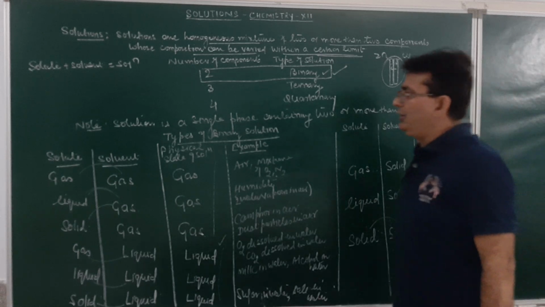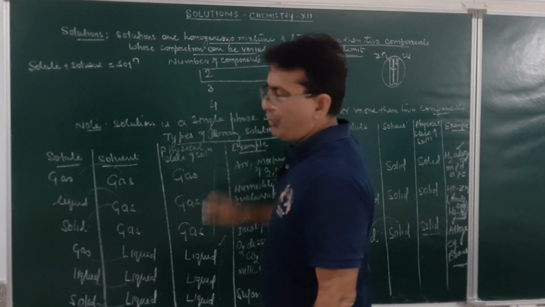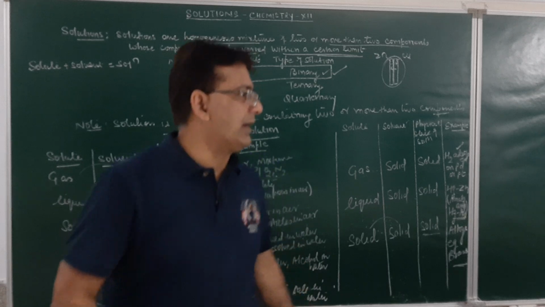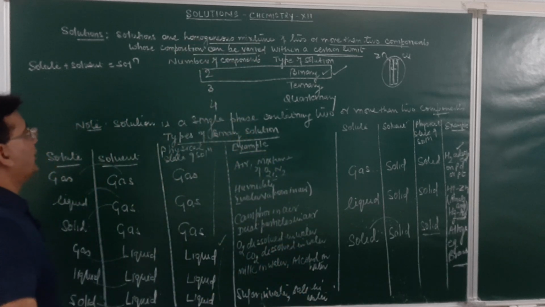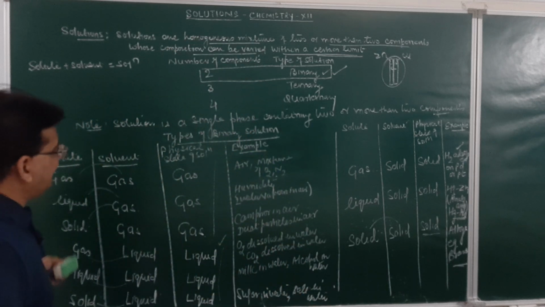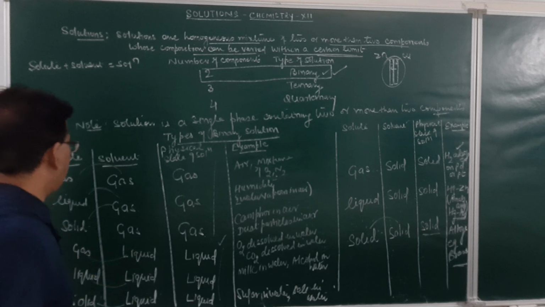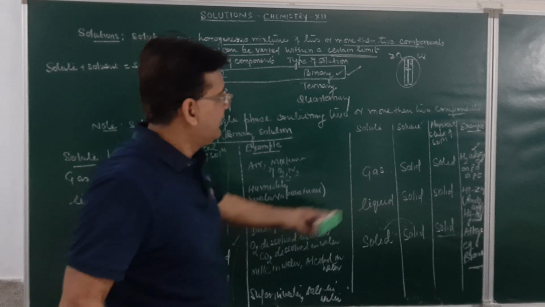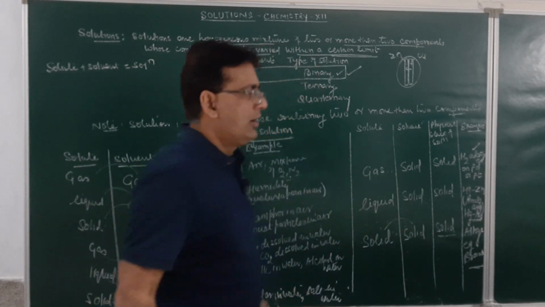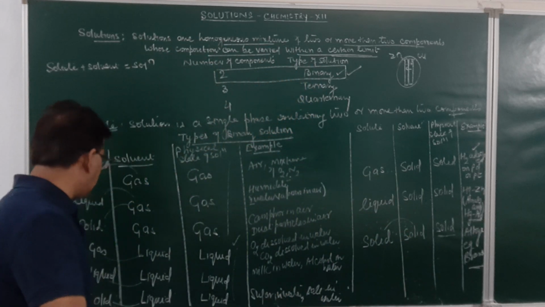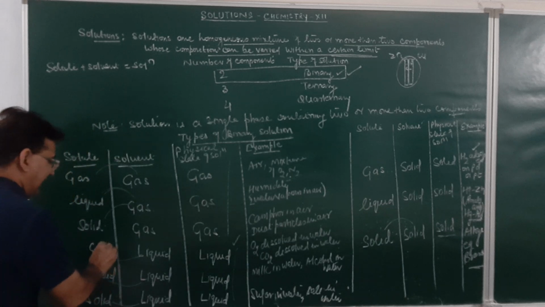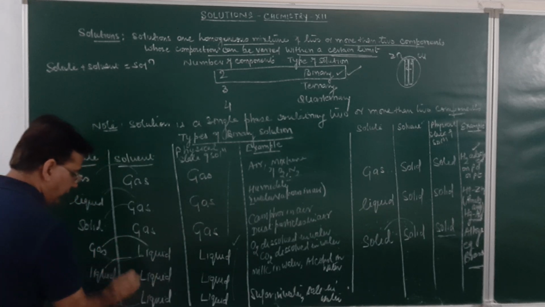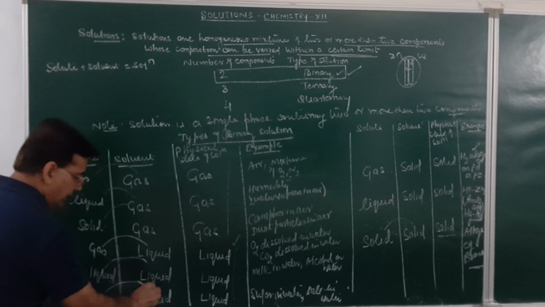Based on the number of components, the solution can be binary, ternary or quaternary. The number of binary solutions can be 9, in which the solution will be in the gas phase, the liquid phase or the solid phase. When the solution is in the form of a liquid, it can be gas in liquid, liquid in liquid and solid in liquid.